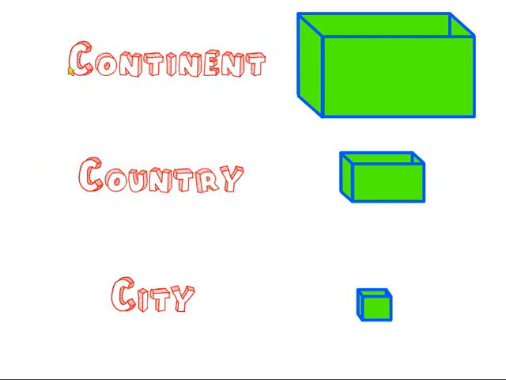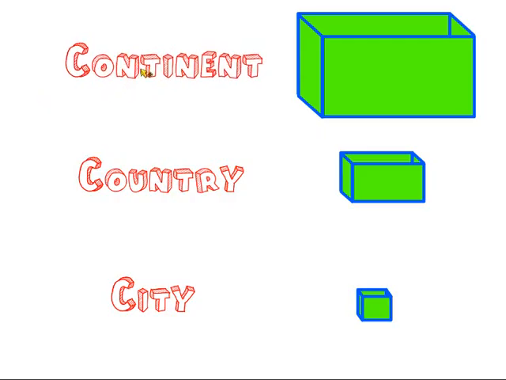Three new words that start with C. The first word is continent. The second one is country, and the third one is city. C, continent, C, country, C, city. Three words that start with C. It's easy to remember. The continent is very big. Look at this box, very big. The country is not so big, but it's big. And the city is smaller than the country.